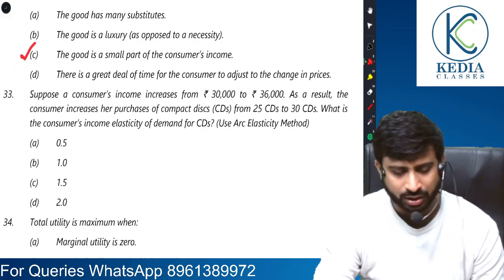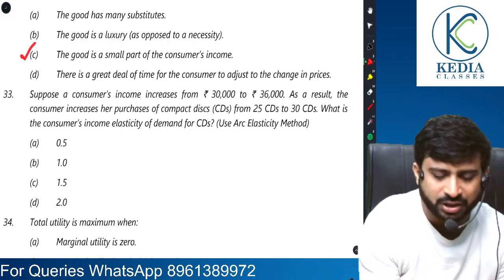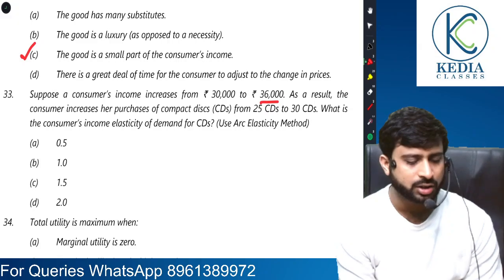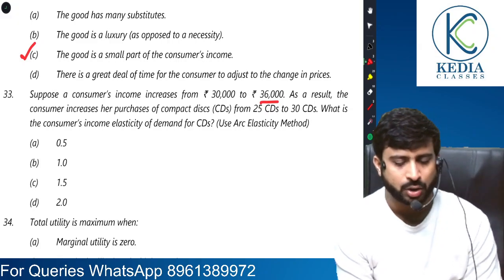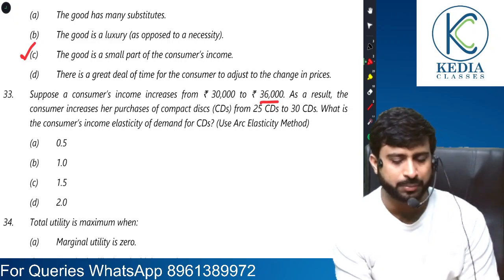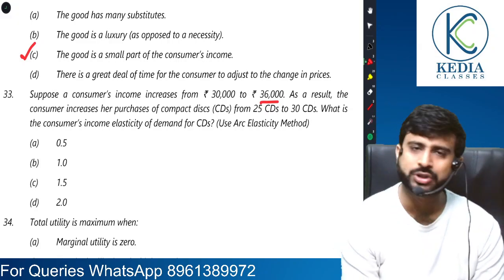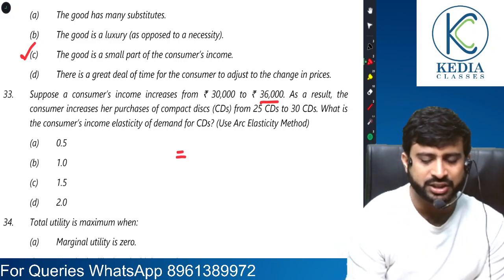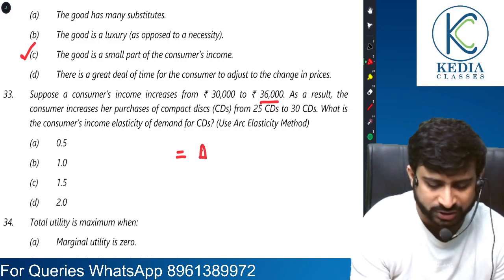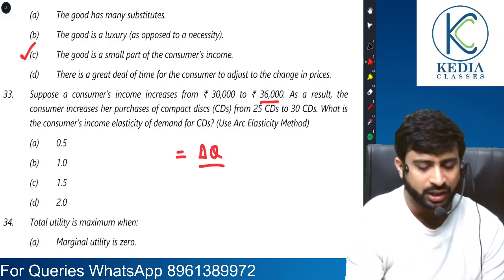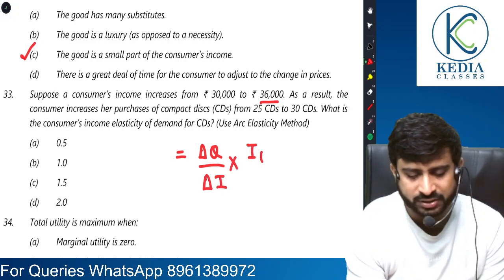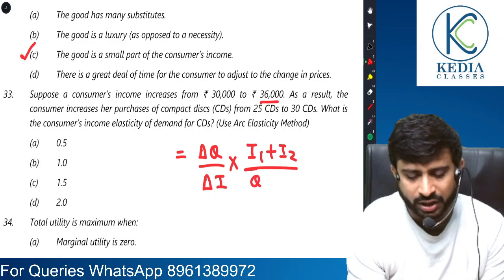Question number 33. Suppose a consumer's income increases from 30,000 to 36,000. As a result, the consumer increases her purchases of products from 25 to 30. What is the consumer's income elasticity using the ARC method? So that's pretty easy. Change in quantity, that is 25 to 30. First write the formula: change in quantity by change in income, not price, into income 1 plus income 2 by quantity 1 plus quantity 2.